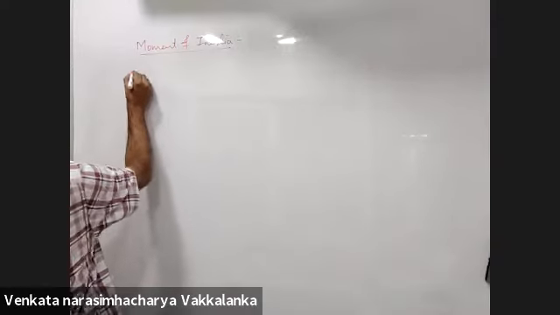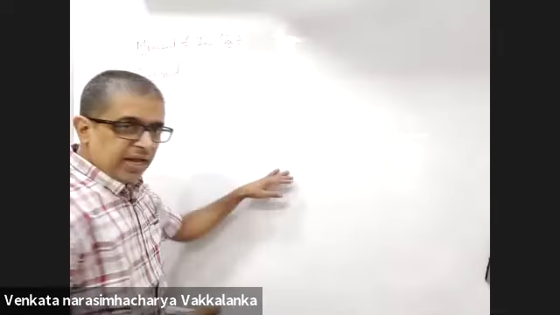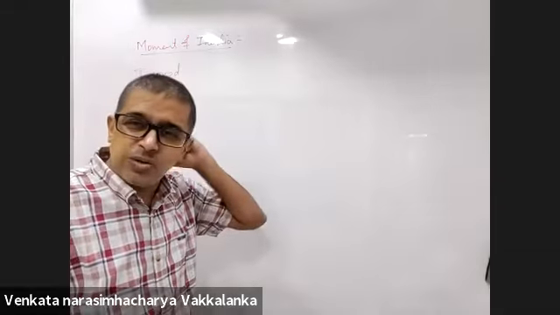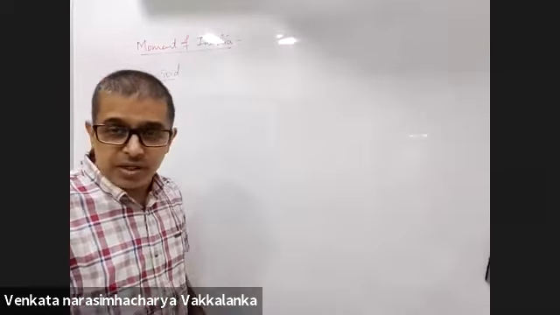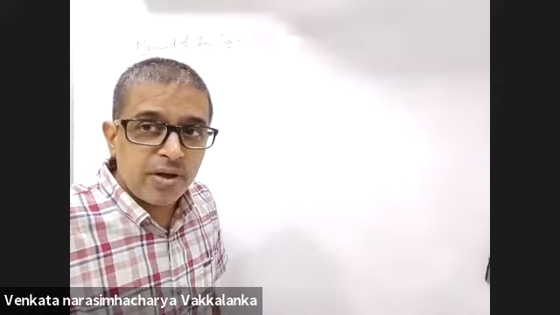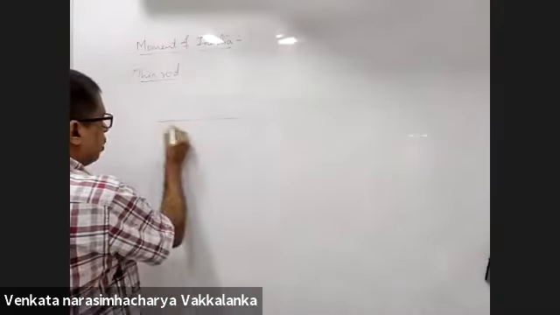First of all, let me take the example of a thin rod. What did you derive in the previous derivation? You said sigma of mr square was your moment of inertia. Now there is a thin rod.